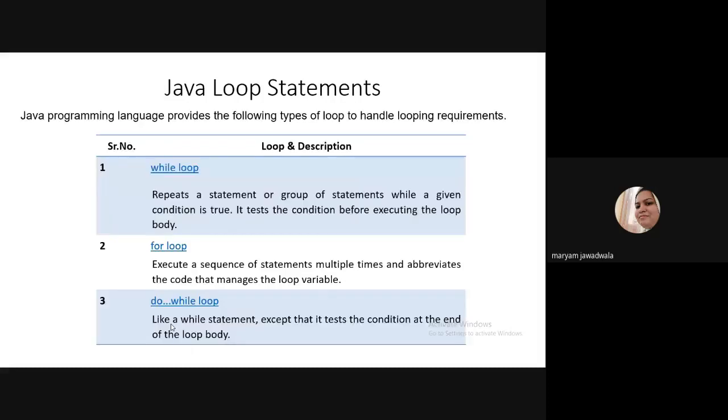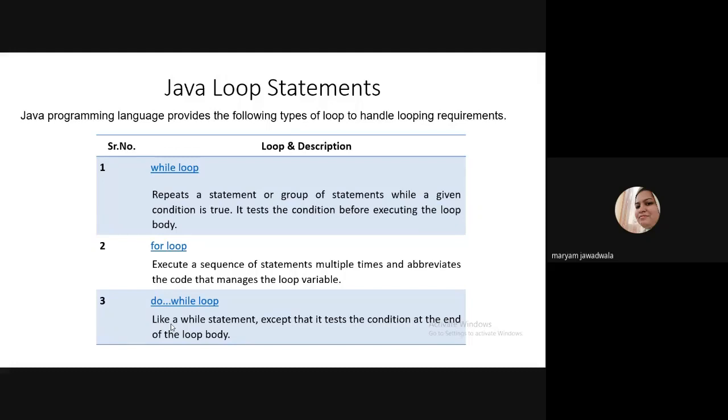Okay. So in Java, this slide is very important. The Java programming language provides the following types of loop to handle the looping requirement. So three types of loop you can write in Java. First one is the while loop, second one is the for loop, and third one is the do while loop. The concept of while loop, for loop, and do while loop is similar to the C language concept in Java.